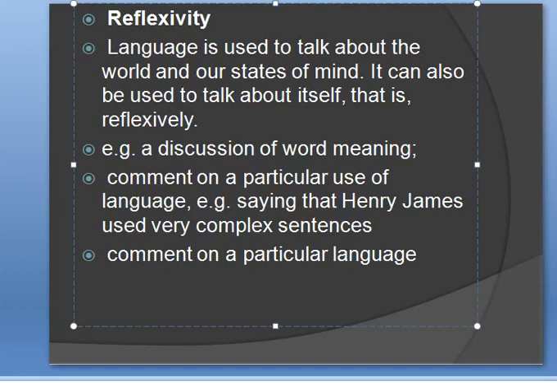So when language is used to talk about language, that very thing is called reflexivity, that design feature. Even now we are talking about the design features of language, meaning we are using language to talk about language. This feature of language is called reflexivity.